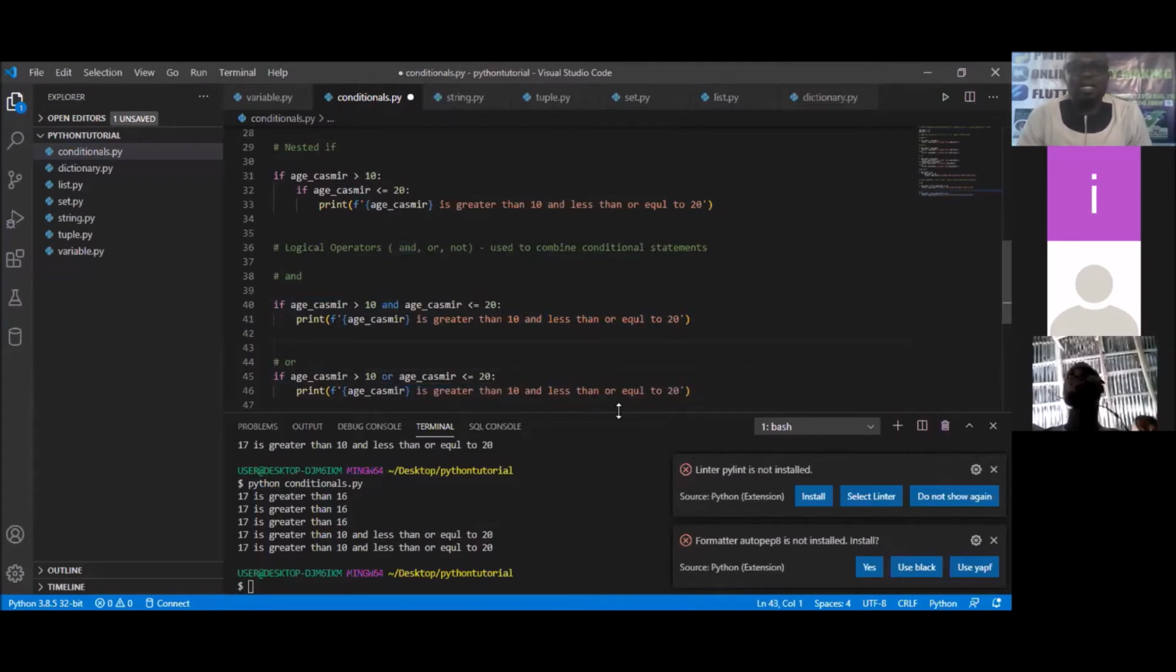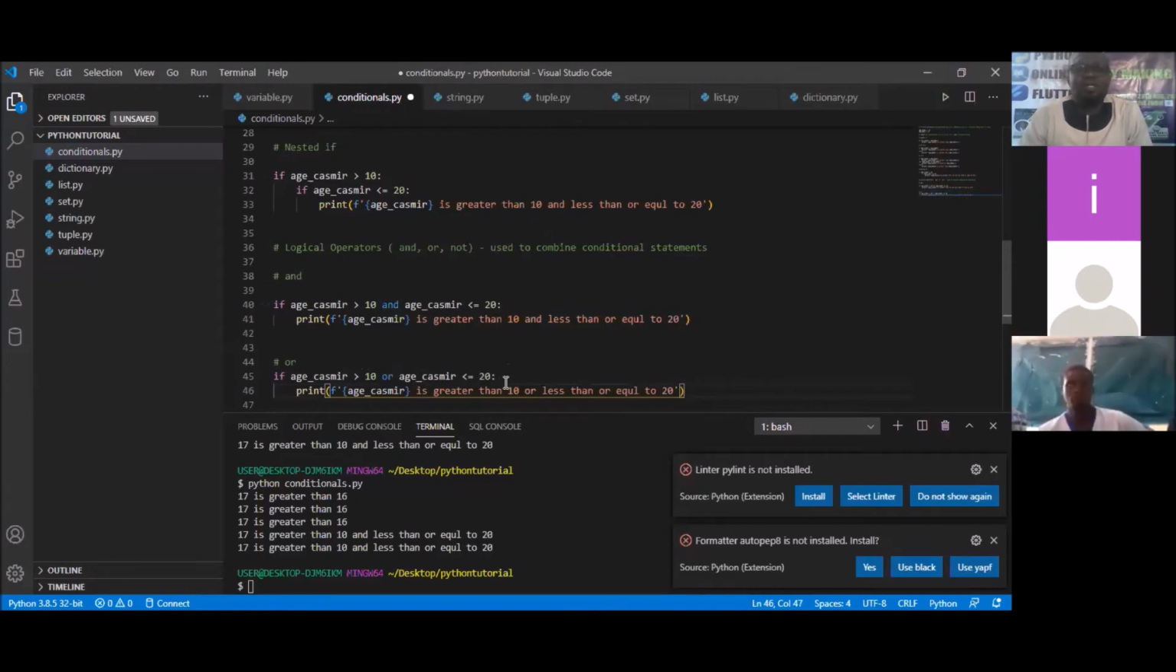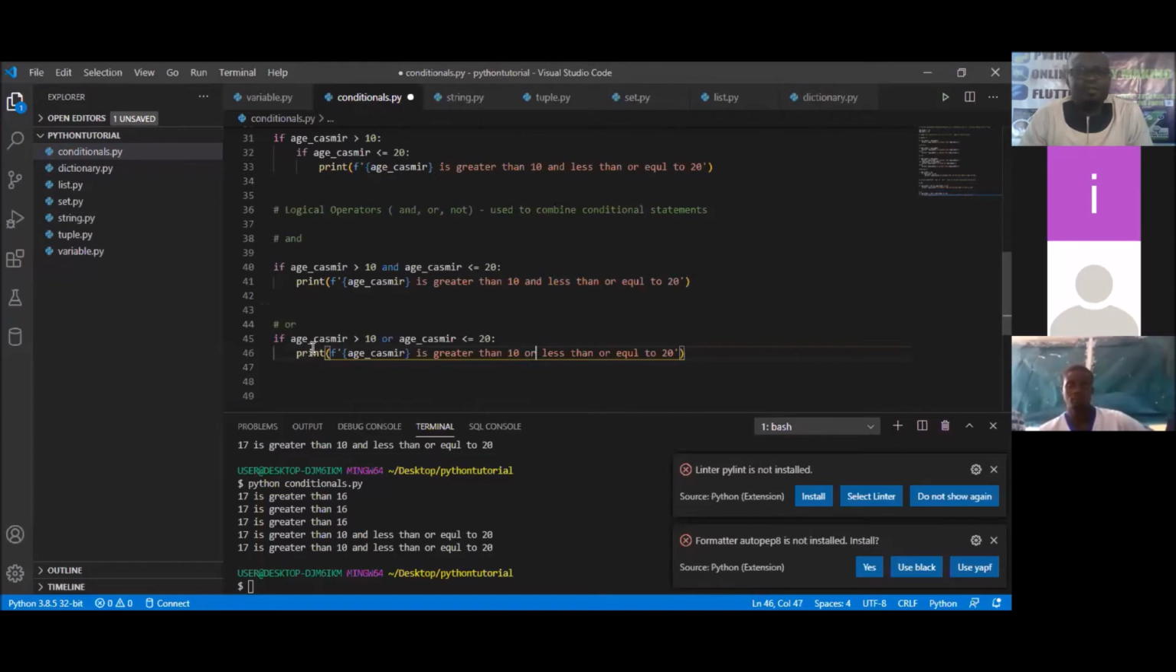Also inside the print statement, what do we check there? I'm simply going to say that it's greater than 10 or less than equal to 20. So we simply change here to OR. Who can tell me? Let somebody check out these conditions and tell me what we are supposed to see. We have if Casimir's age is greater than 10 or Casimir's age is less than equal to 20, it should print it. So it's asking if one of these two conditions is true, then it should do this.